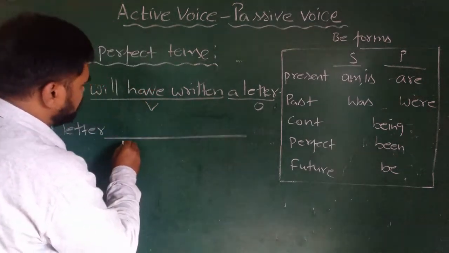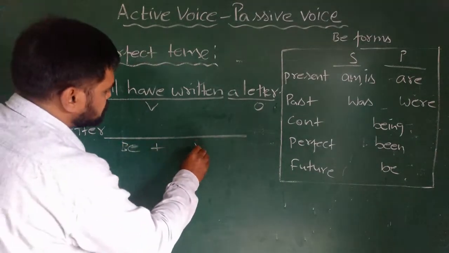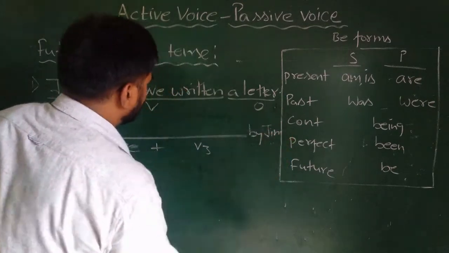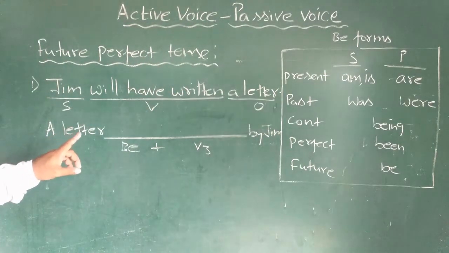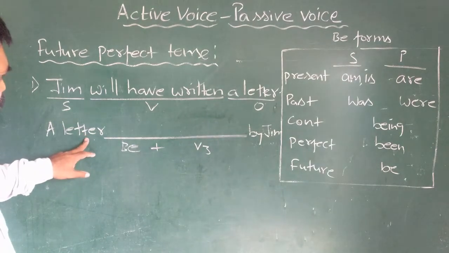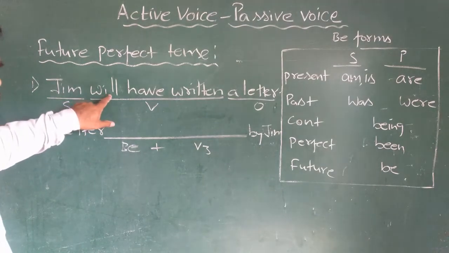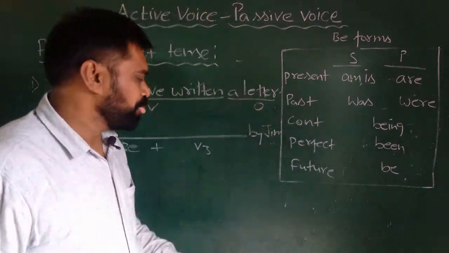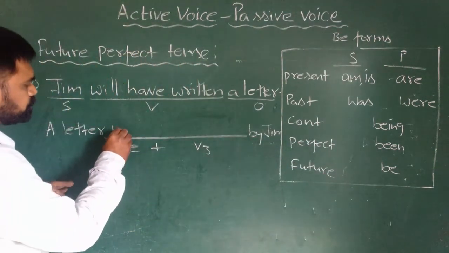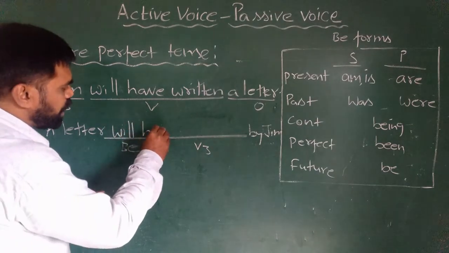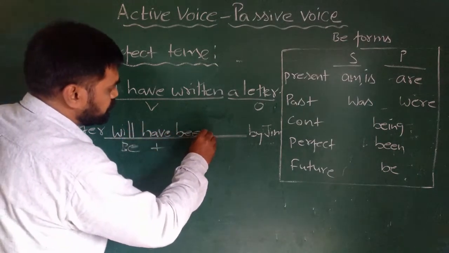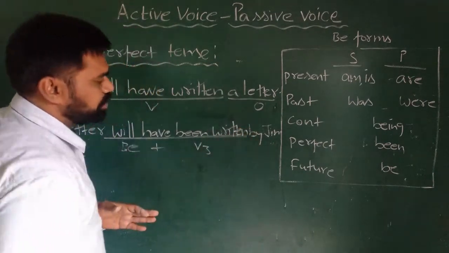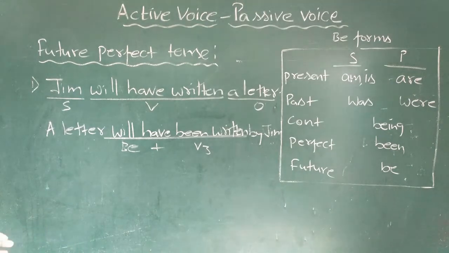Then we have to use be form plus V3 by Jim. So since it is future perfect tense, for future and for perfect we'll use will have, and for be form we will use been. So your answer will be a letter will have been. Then we'll write V3. A letter will have been written by Jim.